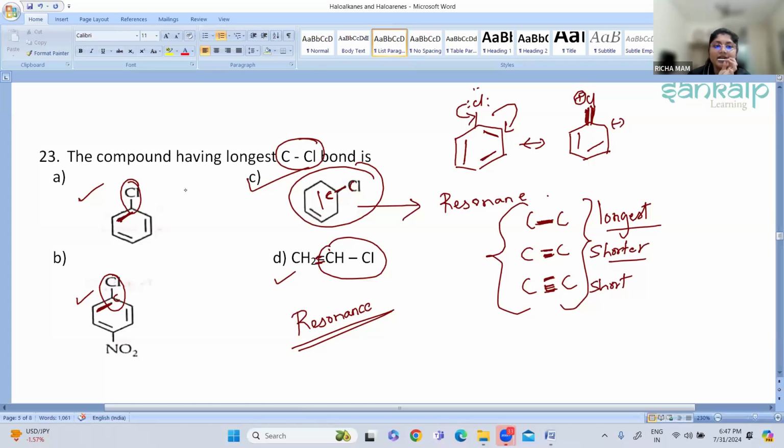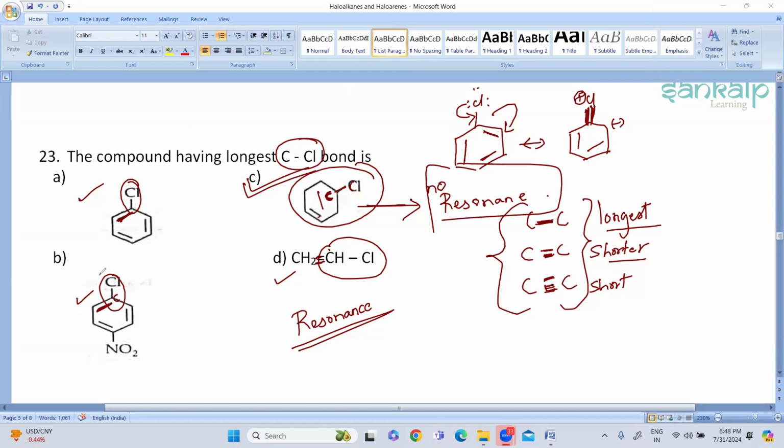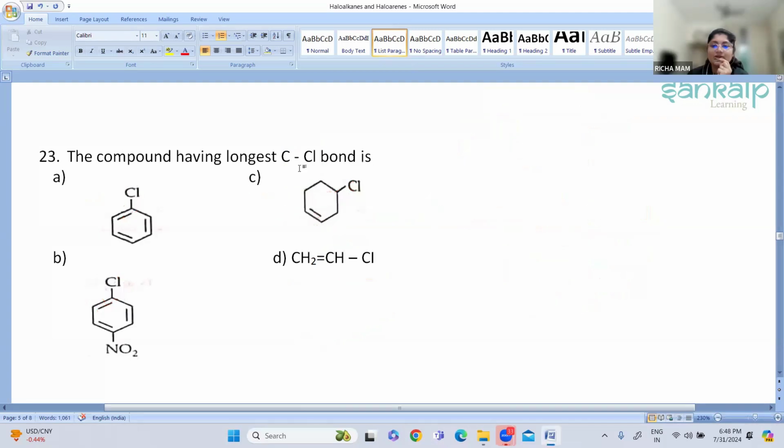So just remember that in the other three options, because of the presence of double bond, it will undergo resonance. And in option number C, there is no presence of double bond. Here, beside this carbon, there is no double bond. So because of that, it will not go through resonance, and the C-Cl bond here will be the longest. Is it clear now? Yes, ma'am. Okay, fine. So the answer is option number C.